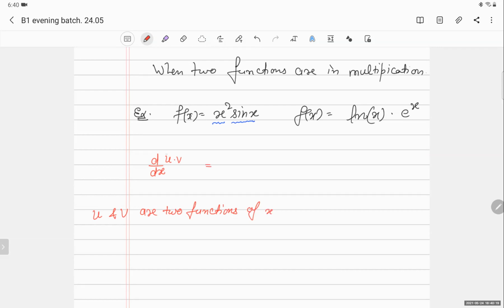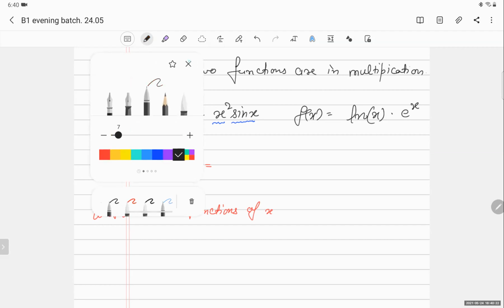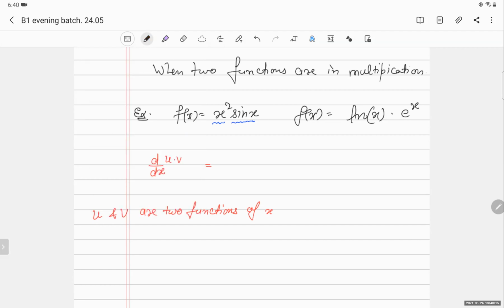How to do it? We will keep the second function as it is and differentiate the first one, and then keep the first one as it is and differentiate the second one. So there is a simple mechanism. See how many functions are there? Two functions, right? So first you take the derivative of u, then the derivative of v, and put a plus sign. Now you are differentiating u, so you put v here. You are differentiating v, so you put u here.